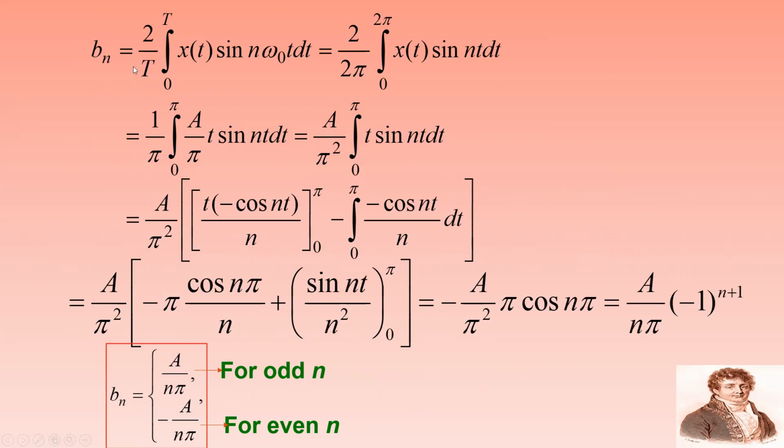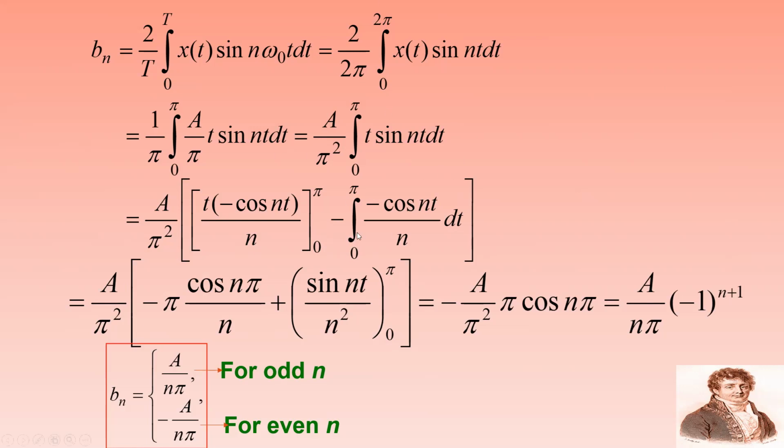Similarly, the value of bn can be calculated like this. bn is 2 by T integral 0 to T x of t sin n omega naught t dt, which is equal to 2 by 2 pi integral 0 to 2 pi x of t sin n t dt. If you substitute x of t, 2 by 2 pi can be written as 1 by pi, so 1 by pi integral 0 to pi A by pi t sin n t dt. Again use the uv formula and simplify.